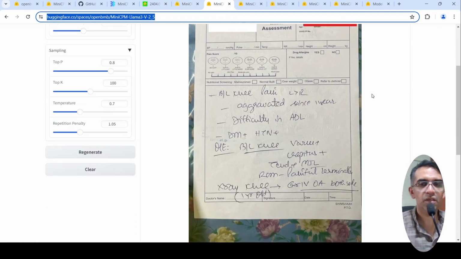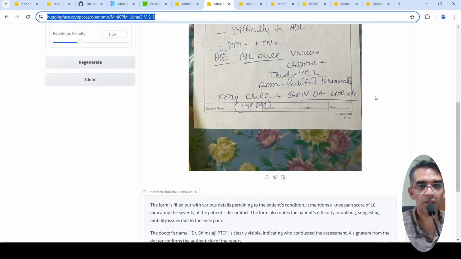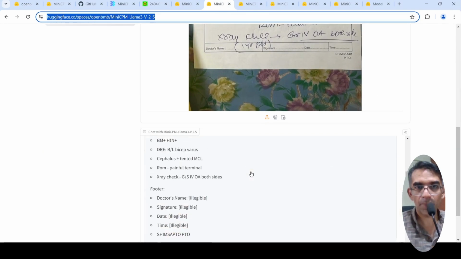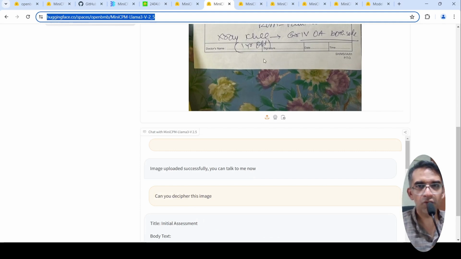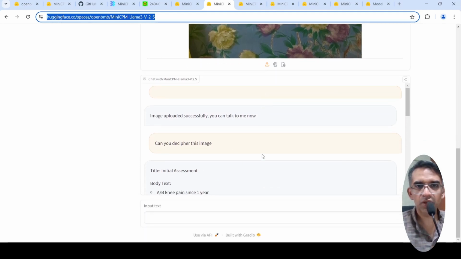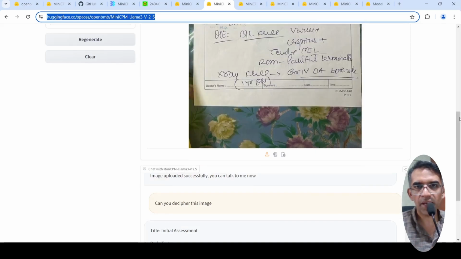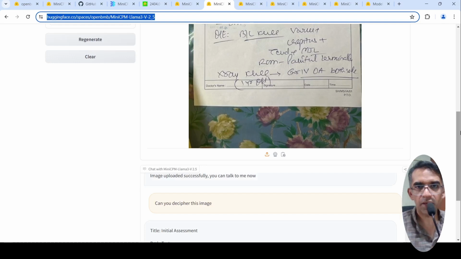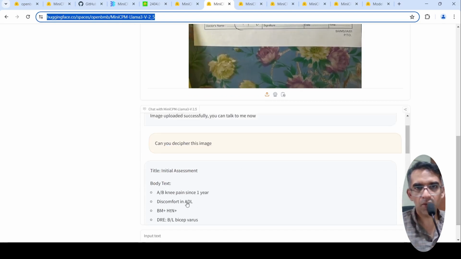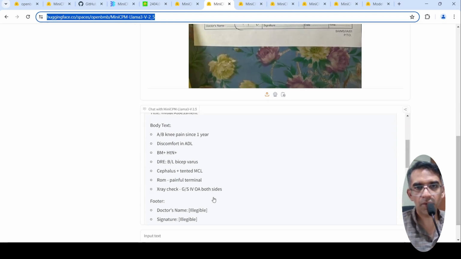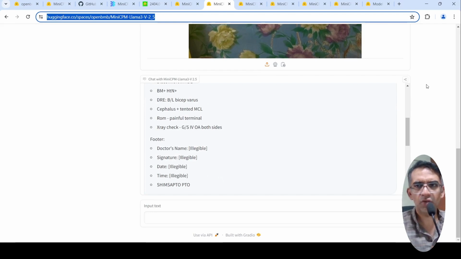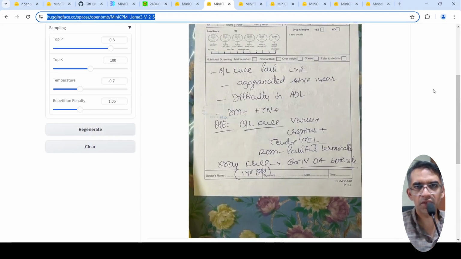Then I tried another example, where I gave this particular image. This is a prescription image, and I asked what this is about. I asked, can you decipher the image? It did OCR and it could identify handwriting over here. It identified this BL knee pain, aggravated, knee pain since 1 year, discomfort. It is doing a pretty good OCR job over here. It just does a straight OCR when I ask if it can decipher this image.